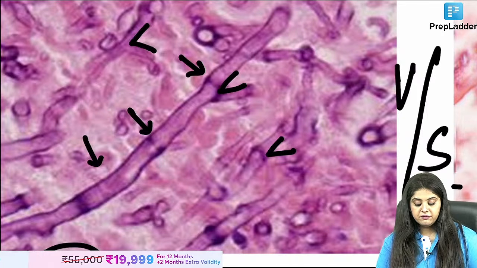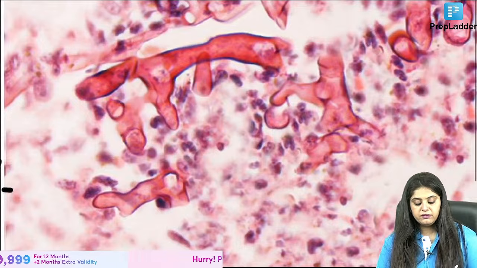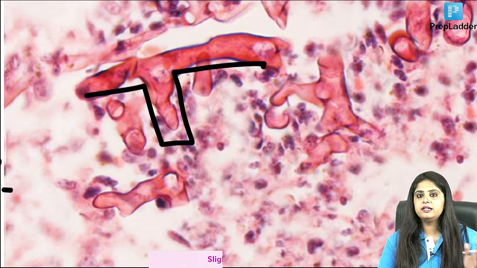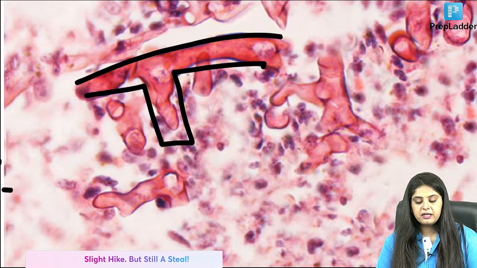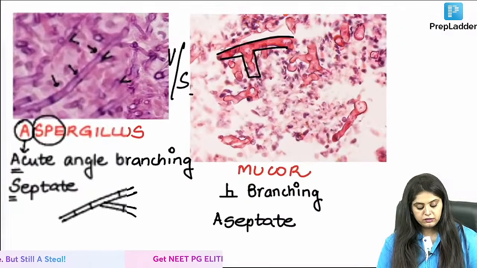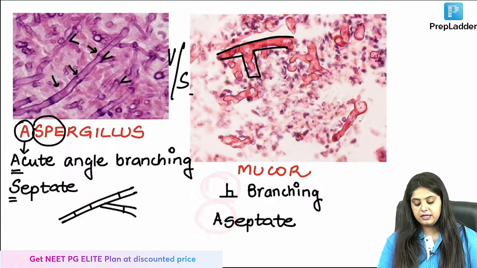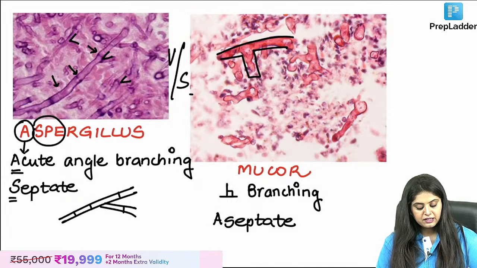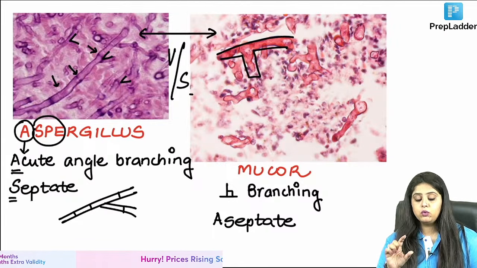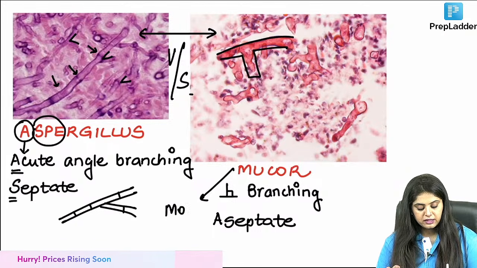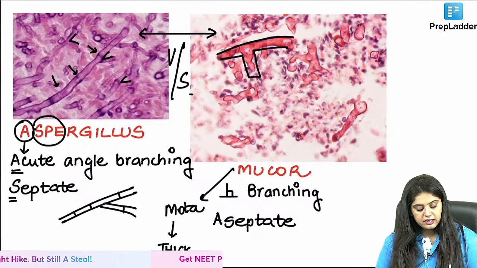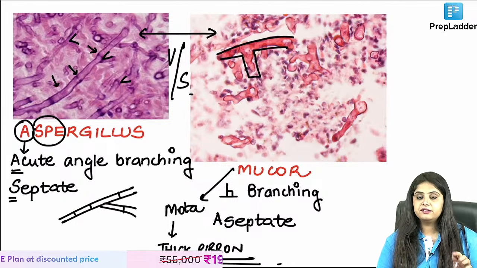ये aspergillus है. Versus mucor is completely opposite. Mucor will be what? Branching. Ma'am, opposite. मतलब it is going to be 90 degree obtuse. Acute नहीं होगा. It is 90 degree or obtuse. And there are no septa. It is completely clean. Can I say mucor is going to be 90 degree and it is going to be aseptate? And that is what was asked in the question, aseptate. So mucor. So now coming back, if they ask you which of them out of the two is looking thicker, mota. So remember, mucor is mota. That's another way of learning it. Examiner won't write mota. So examiner will write which of them is a thick ribbon-like fungus. So mucor is mota. It is a thick ribbon-like fungus. Very good. This is done.